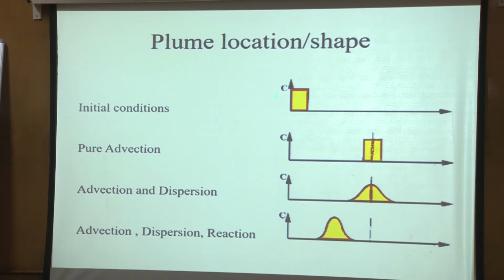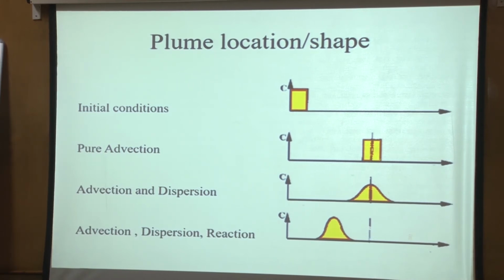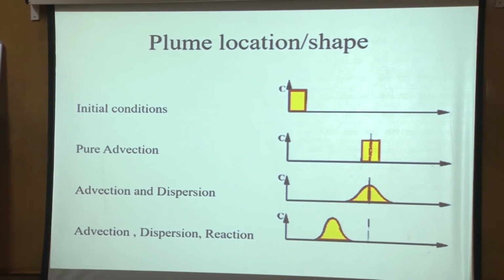Initial condition, suppose I put, it's not really initial, but let's say that initially, instead of putting in the incoming water, we put a solute only in a certain part of the column. We put it in some initial portion. How does it move when we allow water to come in? With pure advection, it will retain its shape and move like this. With advection and dispersion, again it will spread about the mean location, but the mean location will be nearly identical. It will move almost the same distance, but spread a little bit about that position.